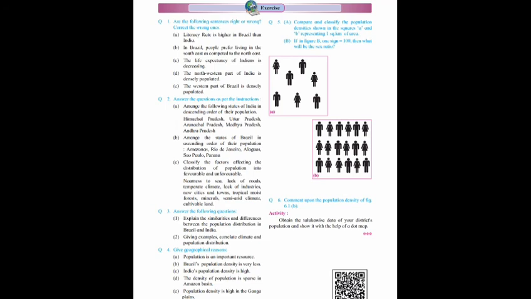The correct statement is, the northwestern part of India is sparsely populated. And the last statement is, the western part of Brazil is densely populated. It is also wrong. The correct sentence is, the western part of Brazil is sparsely populated.